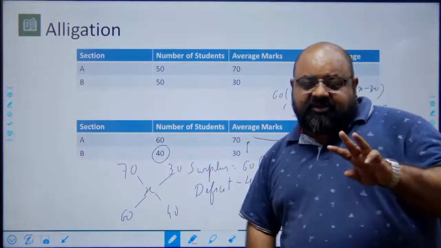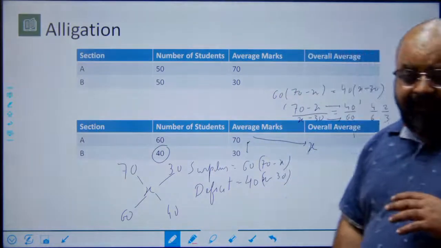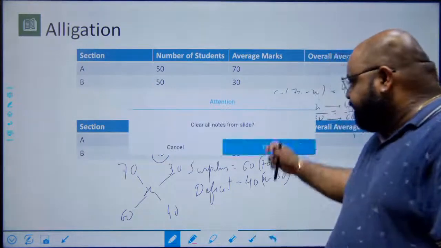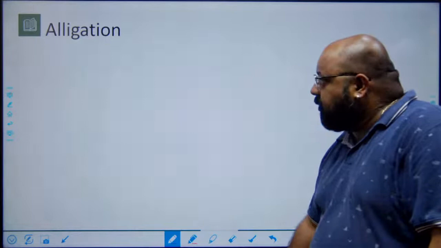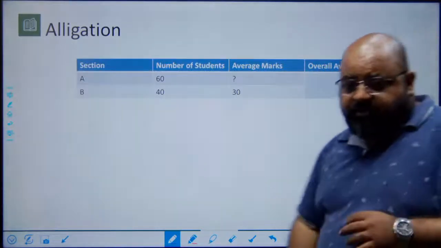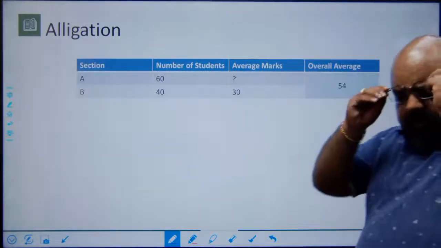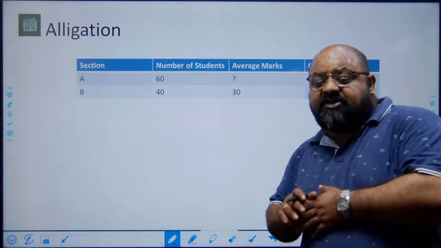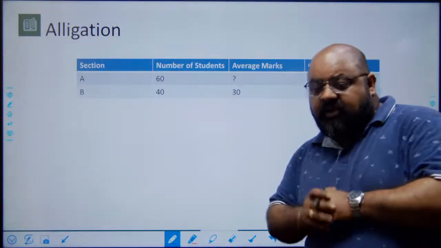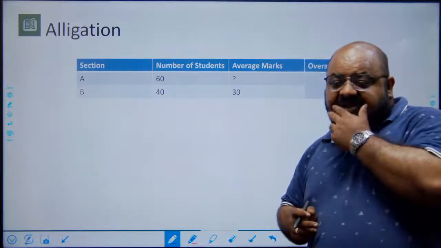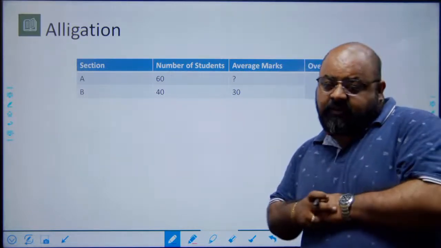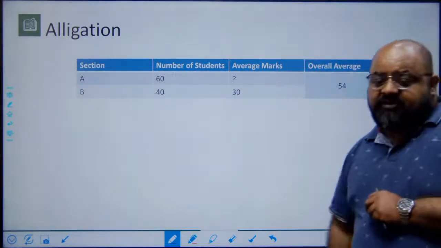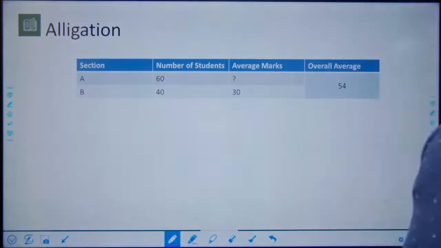You can have 3 questions broadly for each. You will apply alligation. So just quickly touch upon those questions. For example, the first question here, the number of students in section A is given as 60. The number of students in section B is given as 40. The average marks of students in section B is 30. The overall average of the class is 54. You have to find out the average marks of students in section A.